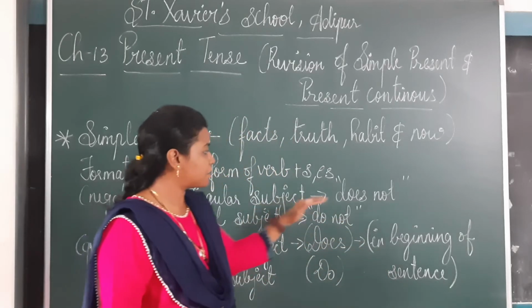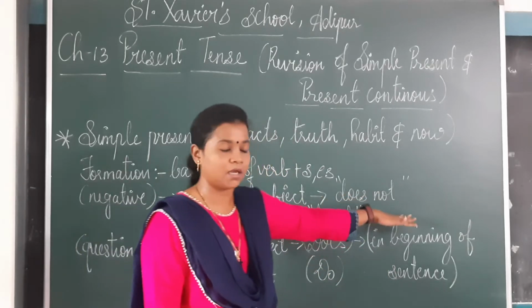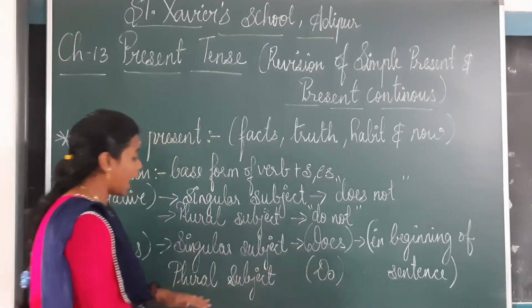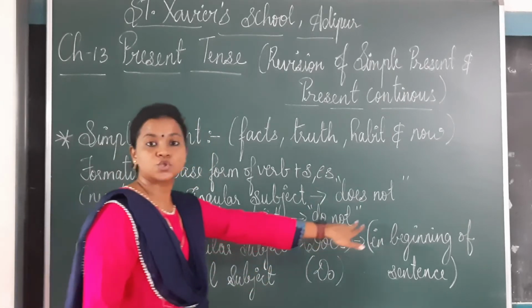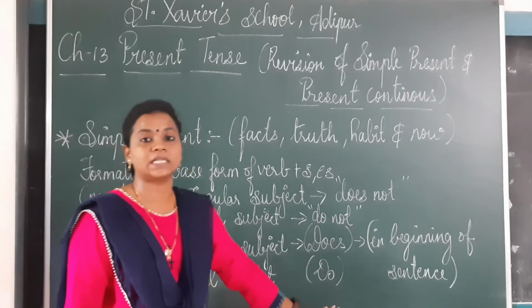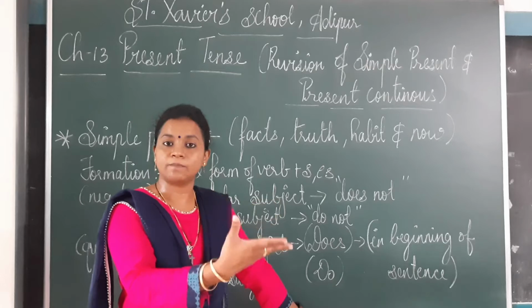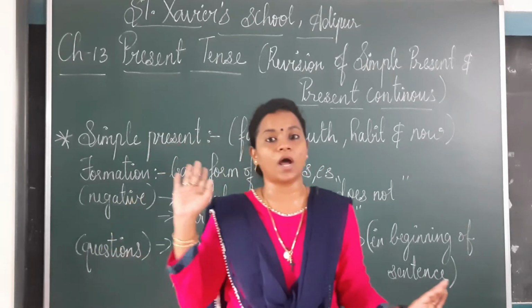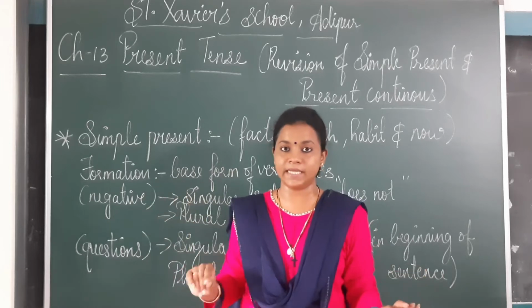So singular subject में जब हम does not negative में डालते हैं, तो question form में that does will come in the beginning of the sentence. And when in the plural subject we use do not in the negative sentence, then in the beginning of the sentence it will come do and the subject, verb and the rest of the sentence. So this goes for our simple present tense.